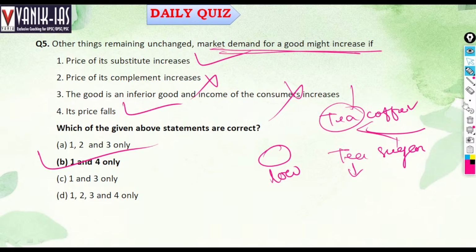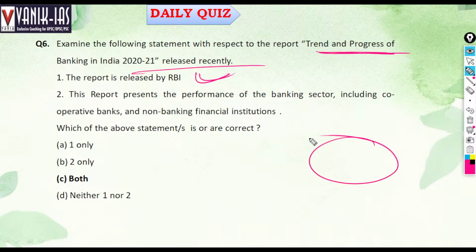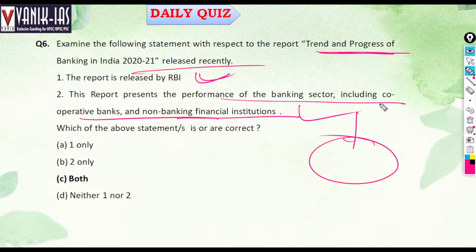Next question. Examine the following statements related to the Trend and Progress of Banking in India 2021. It is released by the RBI, right? Overall banking is analyzed, and obviously it is by the RBI. The report presents the performance of the banking sector, including cooperative banks and non-banking financial institutions, that is, everything that comes under the RBI Act. So both options will be right. The report is released by the RBI, and all types of banking sectors coming under the RBI Act are included in it.